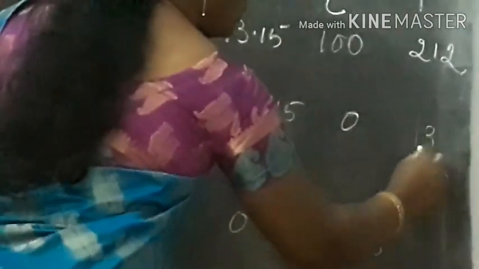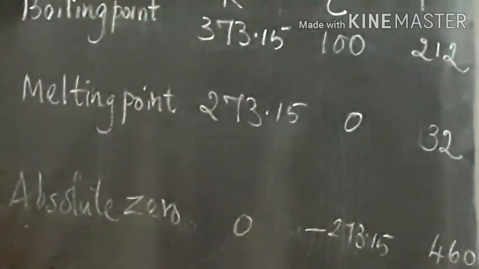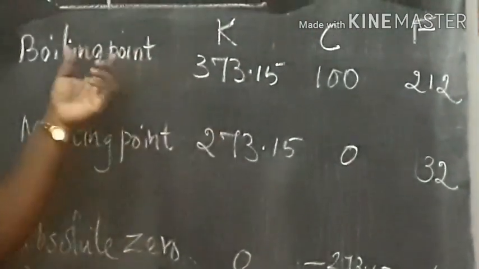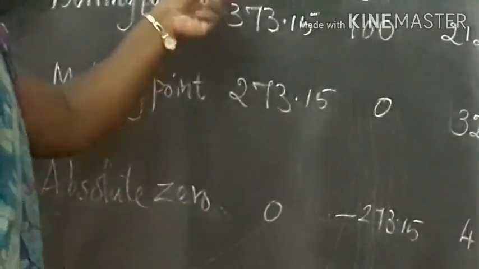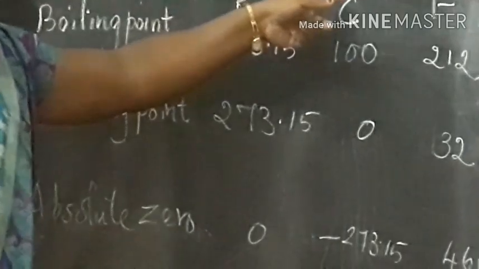For Fahrenheit, the boiling point is 212, the melting point is 32, and absolute zero is minus 460. These are the various values of boiling point, melting point and absolute zero for the different scales, that is Kelvin, Celsius and Fahrenheit.